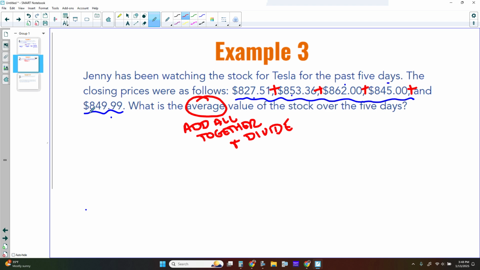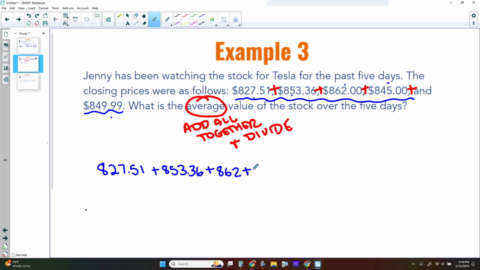Don't forget this guy over here, the $849.99. We need to add all 5 of these prices up, and then we're going to divide by how many there are. In this case, there are 5 items, so we're going to divide by 5. So 827.51 plus 853.36 plus 862 plus 845 plus 849.99.